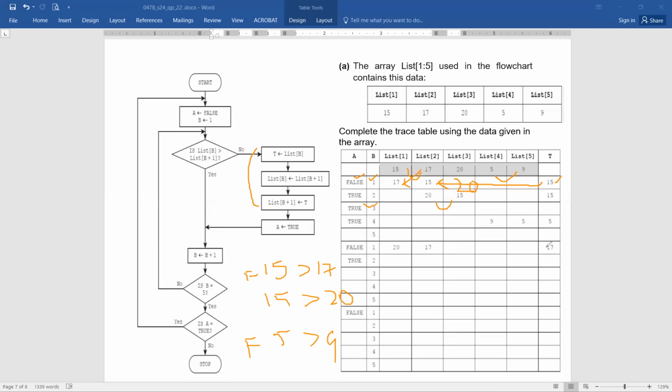And 17, and then the value of A becomes true. B goes to B plus 1. The value of B was increased, became 2. Now it checked once again. Now the value of 17 was greater than 15. The condition was true. So it moved here. The value of B was increased. So here you can see there's no comparison being done in this situation.